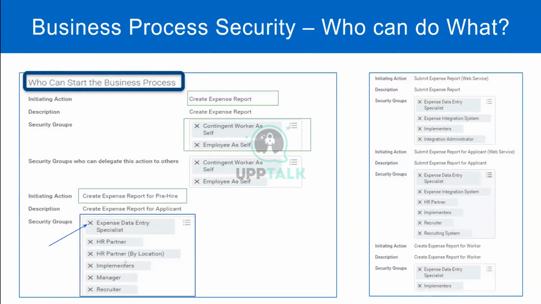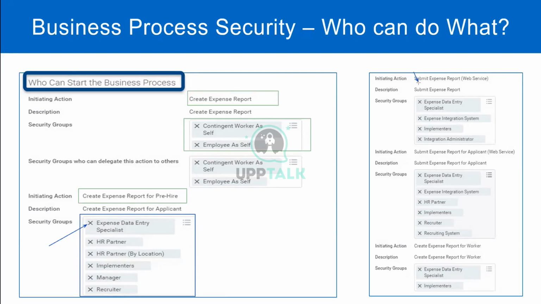So yes, you can add a group here. You can remove by just clicking on this cross icon, this X, and it will remove the security group from this list. All the security groups in this list have access to create an expense report for a pre-hire.